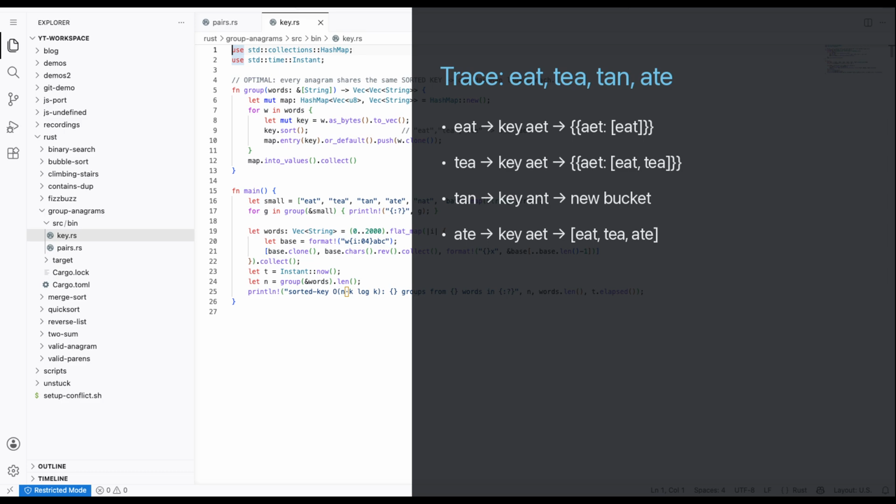Let's trace it. Eat sorts to aet, new bucket. Tea sorts to aet, same bucket, join it. Tan sorts to ant, new bucket. Ate, aet again, third member. The map builds the groups all by itself.